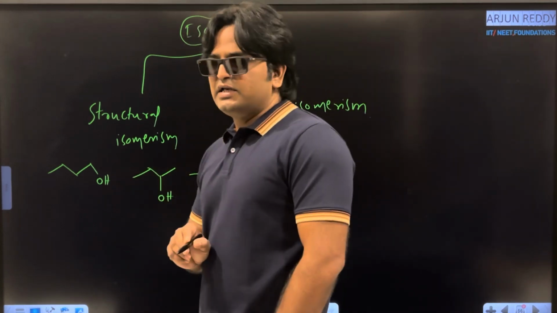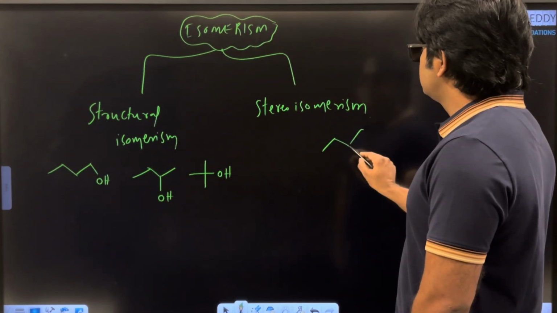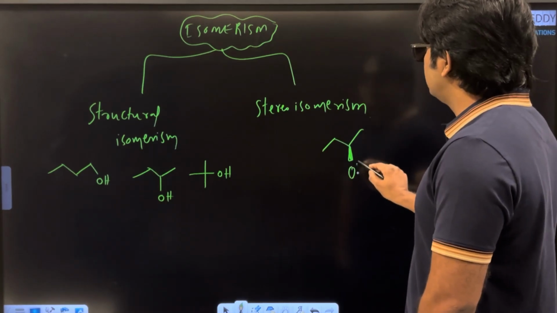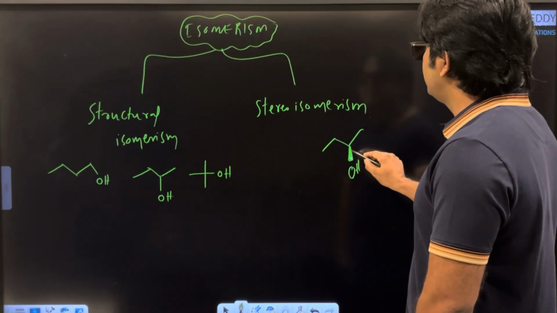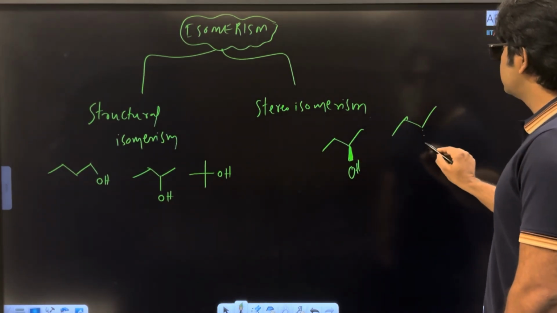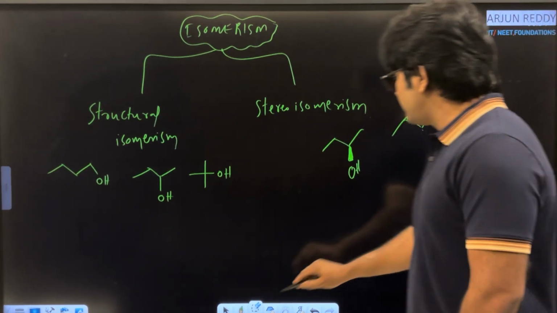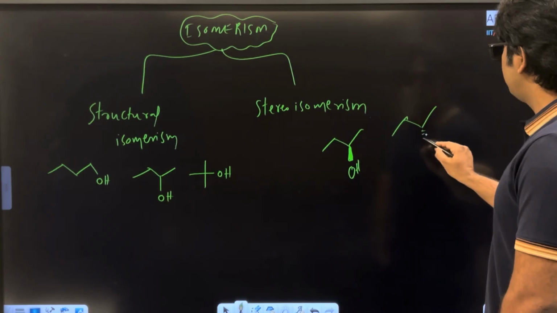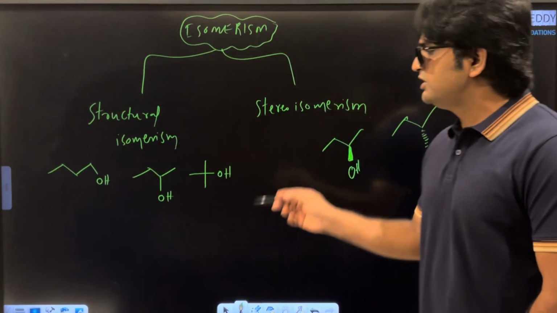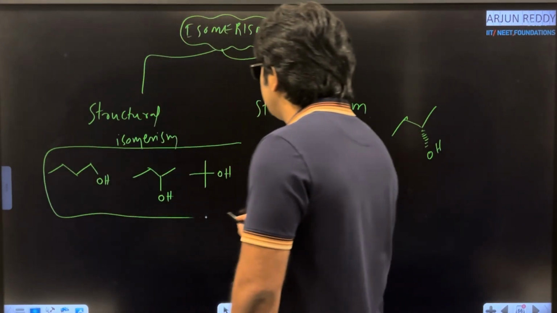Now just look at the connectivities. Now the same molecules I am taking here, but in this one I am taking one OH above the plane. We know that if you are using a thick wedge, that indicates above the plane. In the second molecule, the same OH I am taking below the plane. Now you observe the basic difference between these molecules. Here, is the molecular formula same or different?